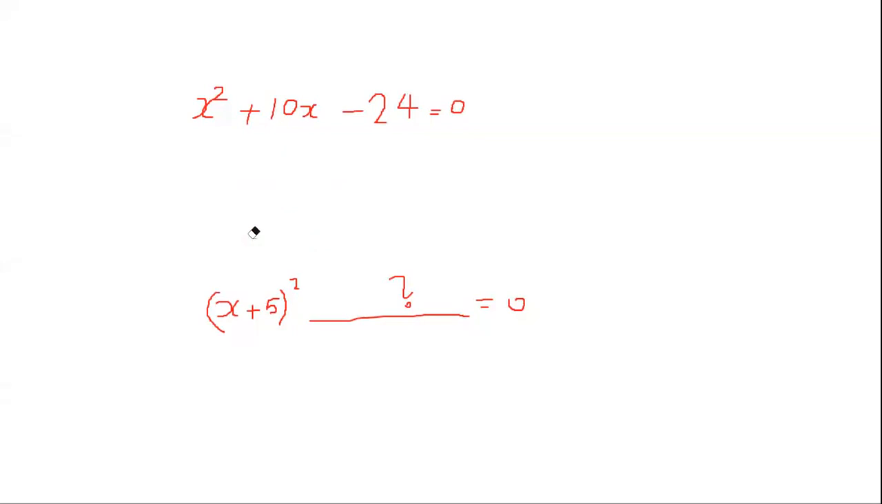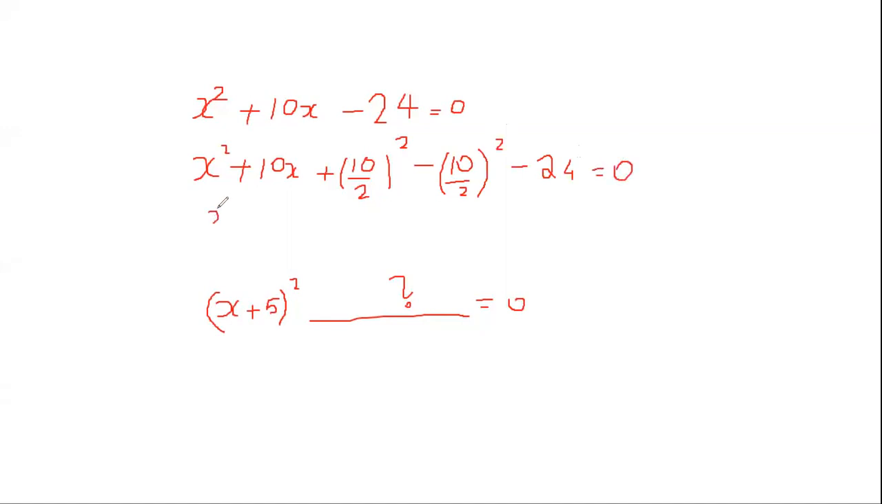So I am going to write one step at a time. You can check your answers here. x square plus 10x, I will write it just like that. Then what I will do is I will add (10 by 2) whole square, and I will minus (10 by 2) whole square, and the minus 24 will remain as it is. Correct? Then we will write is equal to 0.